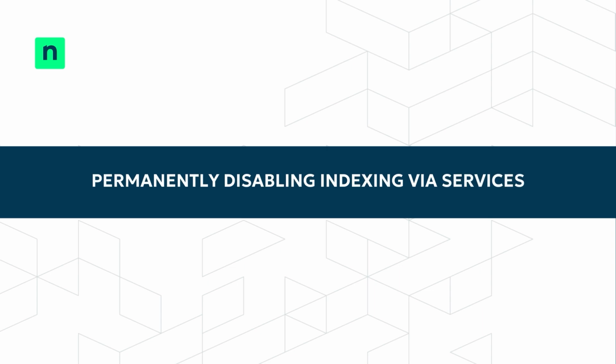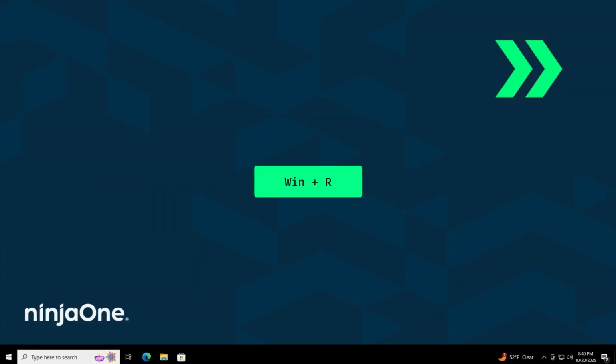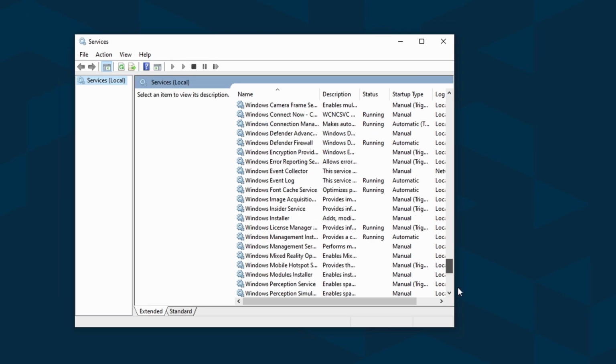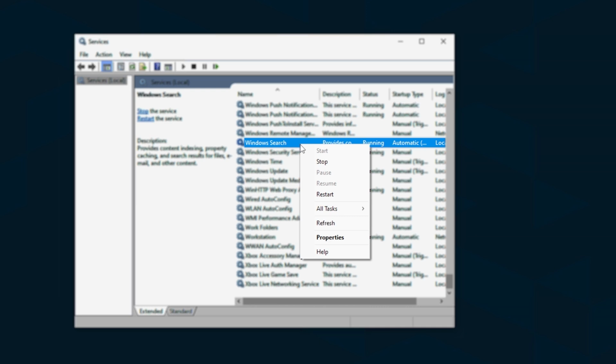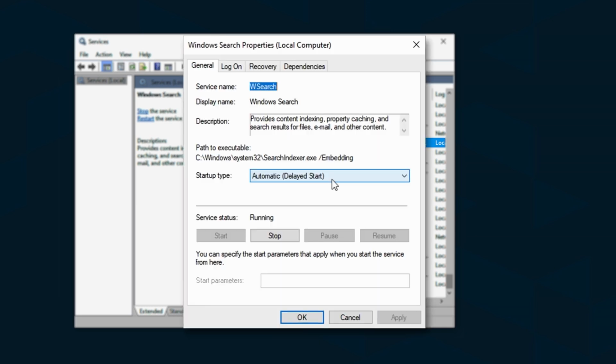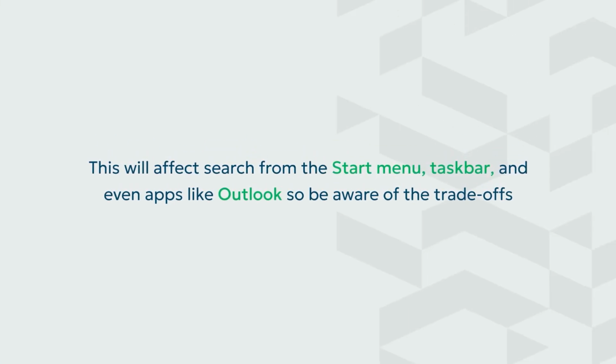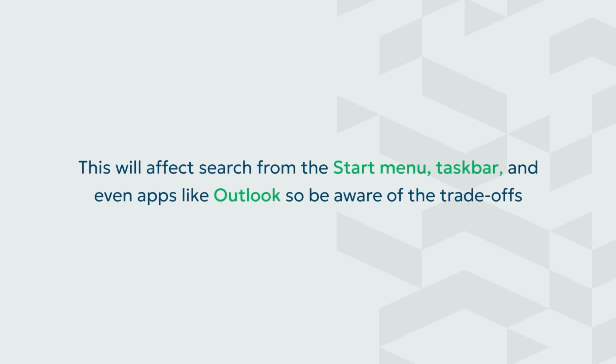Permanently disabling indexing via services. For a more permanent approach, press Win+R, type services.msc and hit enter. Scroll to Windows Search, right-click it, and select Stop. To keep it disabled after a reboot, go to Properties and set Startup Type to Disabled. This will affect search from the Start menu, taskbar, and even apps like Outlook, so be aware of the trade-offs.